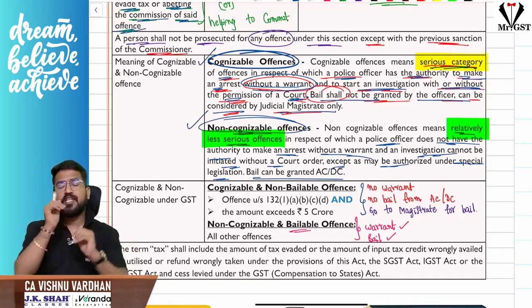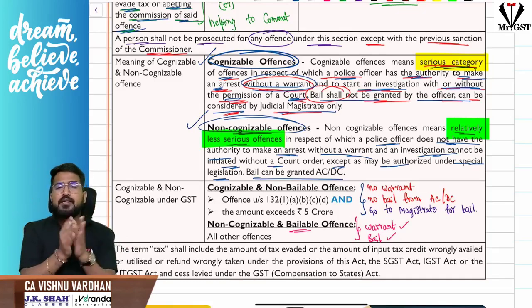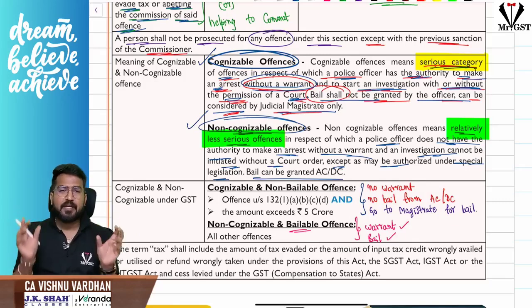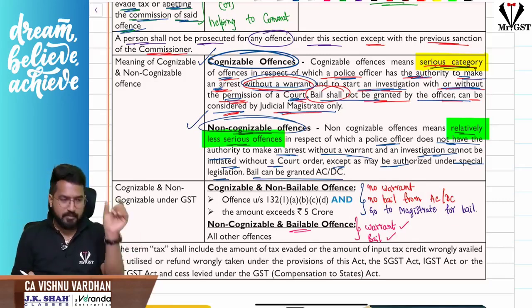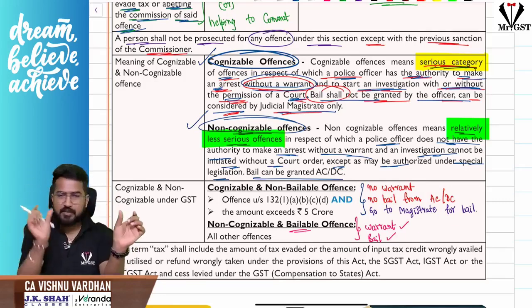And please understand, when arrest is happening, bail will be granted, correct? You might have heard about bail. See, always, bail can be granted either by the police station. That means the station officer can grant the bail. We call it station bail generally. And court bail. Remember this, station bail and court bail.